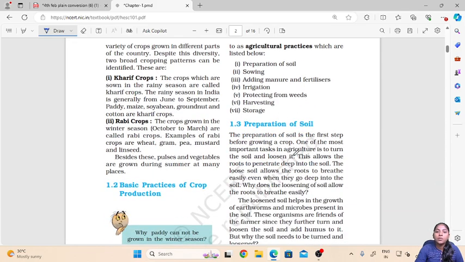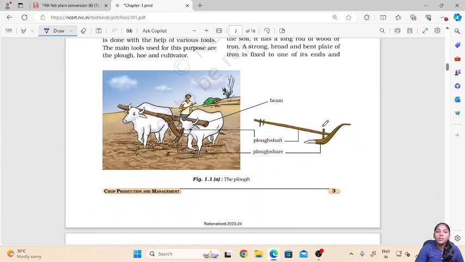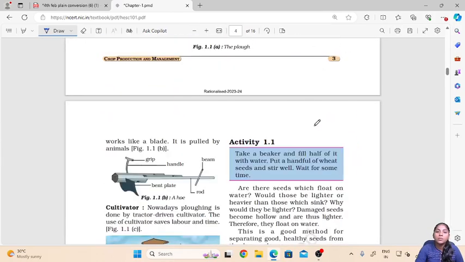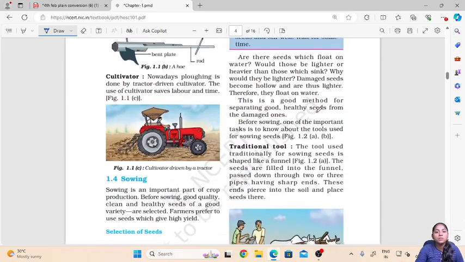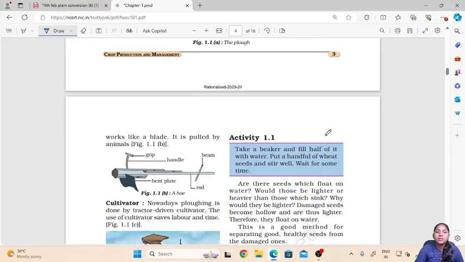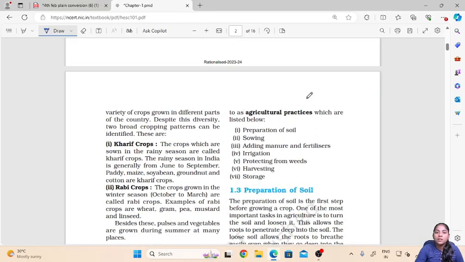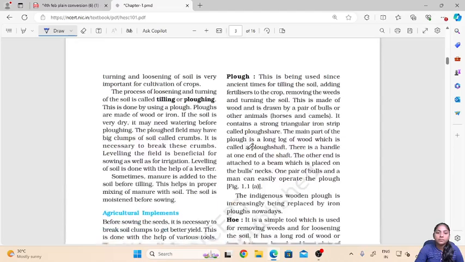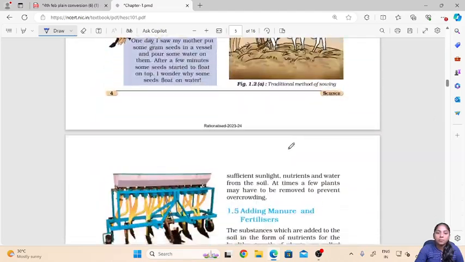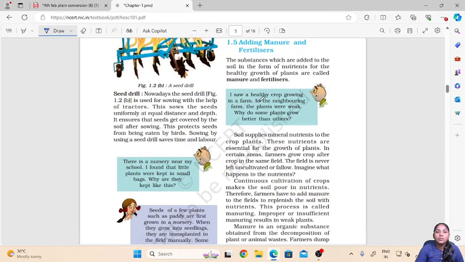So in the last video we had seen preparation of soil, the different implements which are used by farmers, traditional and the modern ones. And we have also seen the sowing of seeds. So we have seen the first two steps in agricultural practices. Today we will see adding manure and fertilizers and irrigation. So adding manure and fertilizer to the field.